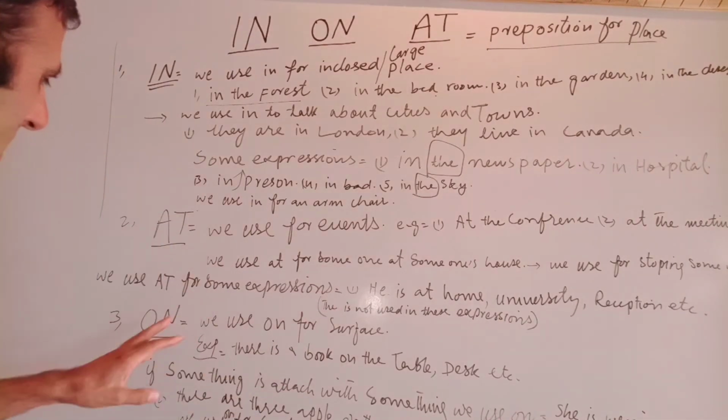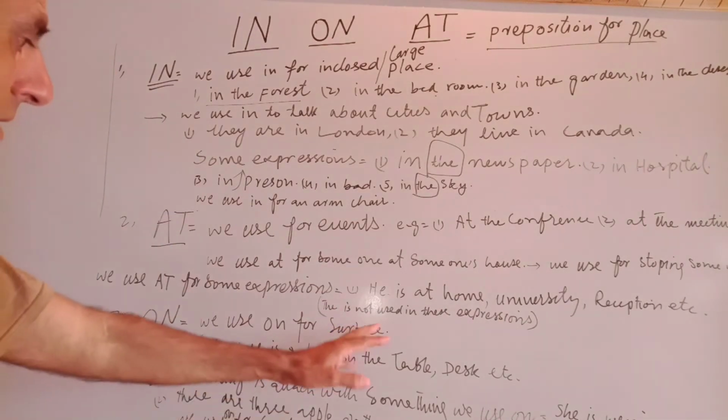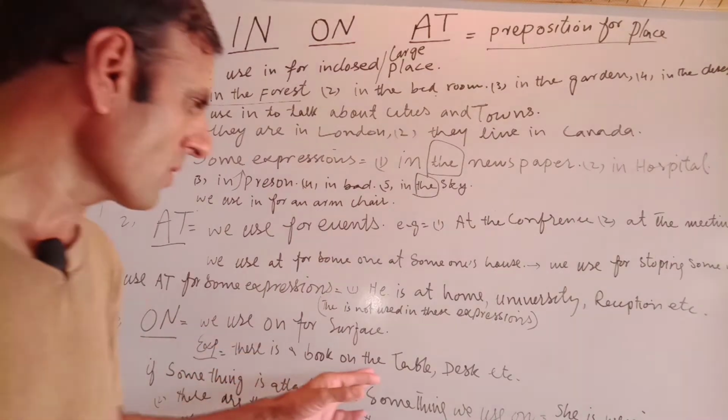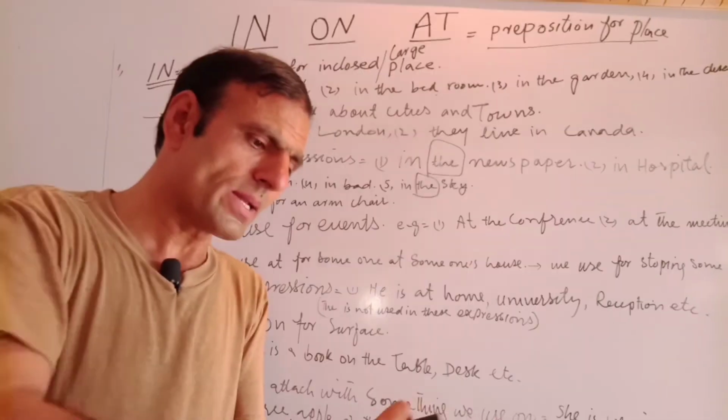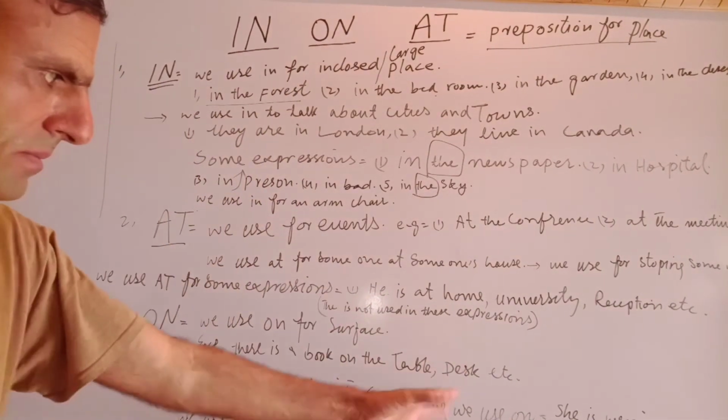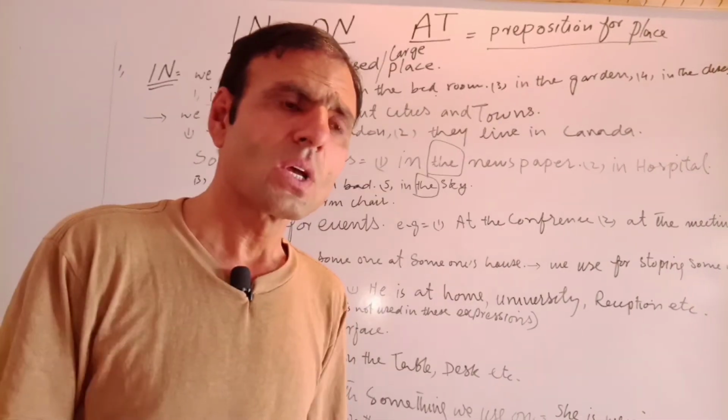Okay. Last one is "on." We use "on" for surface. Okay. For example, there is a book on the table. Now the table is flat. It is its surface. There is a book on the table, on the desk, etc. Okay.